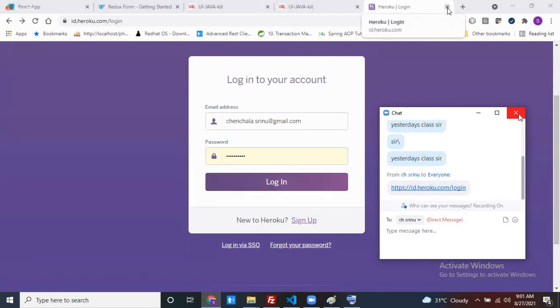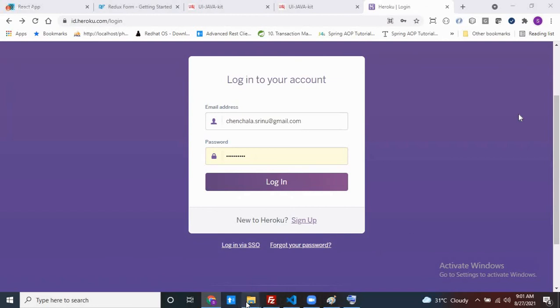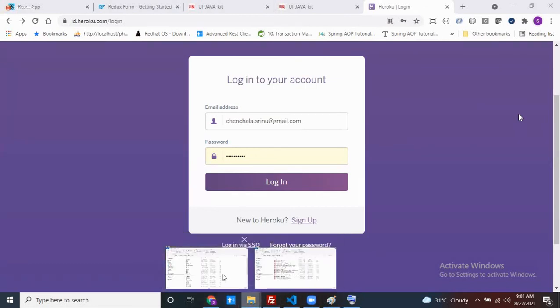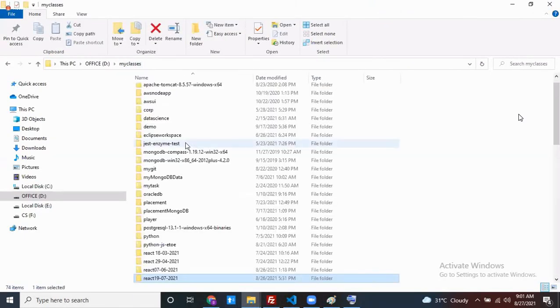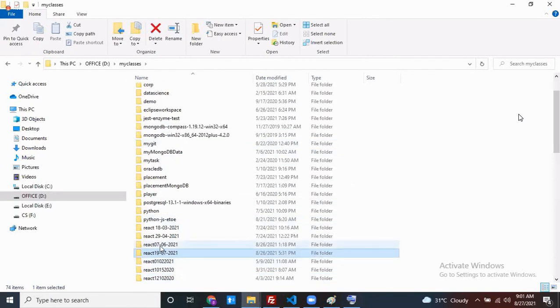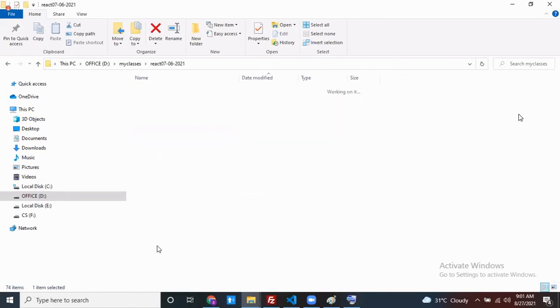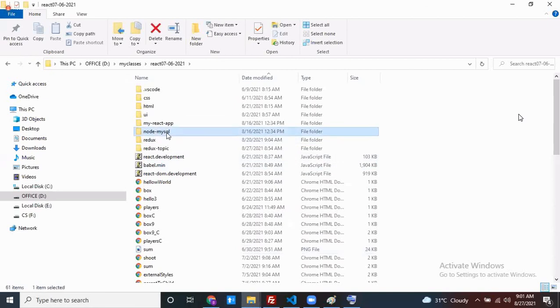And one more thing, I need a Node application. How can you create the Node application? Can anyone tell? Node MySQL is already created, right? Same like that, you can create one more application for Node Oracle. How? By using Express, create one skeleton project.